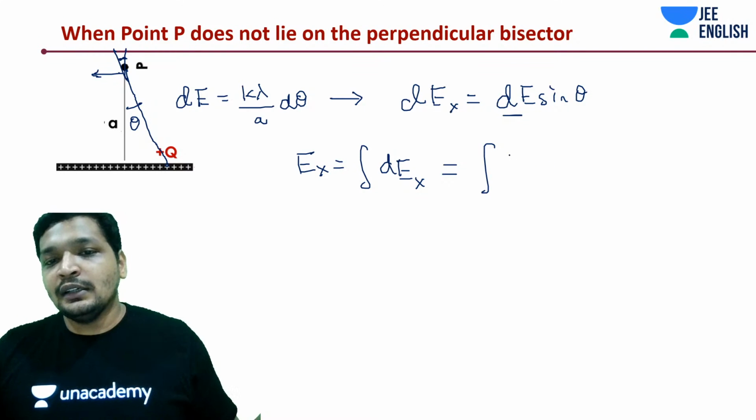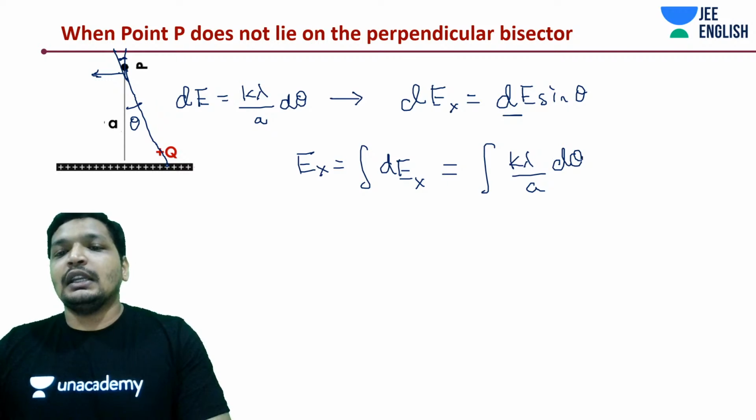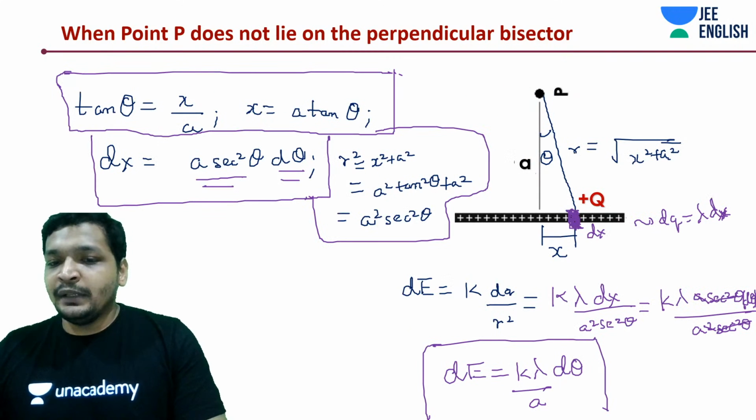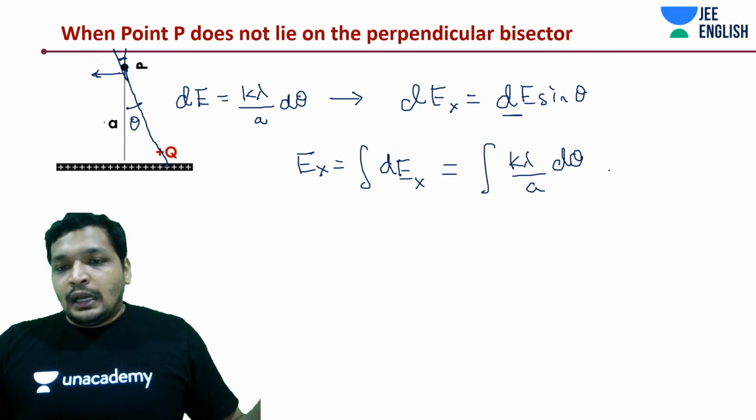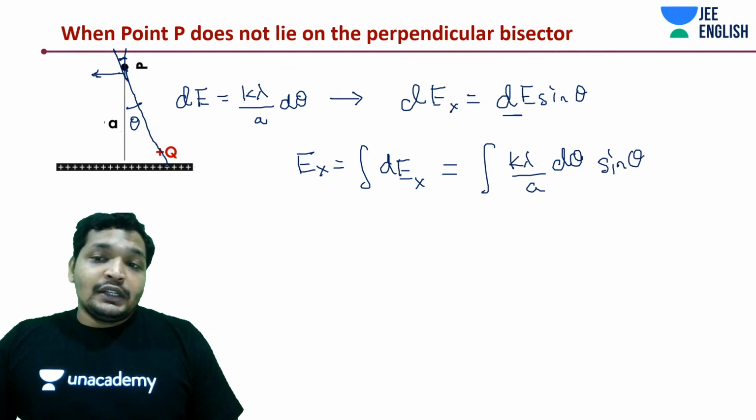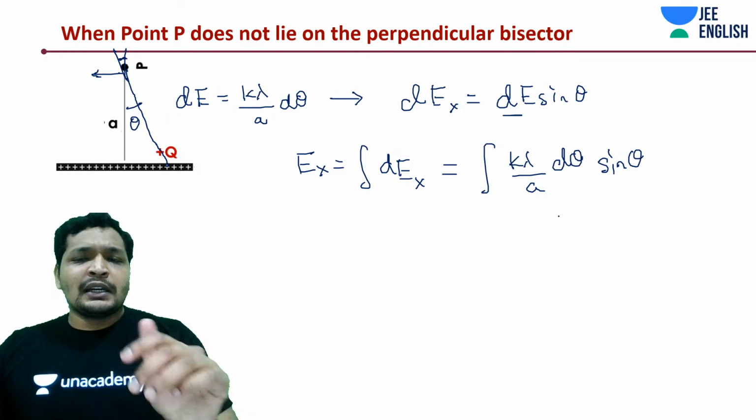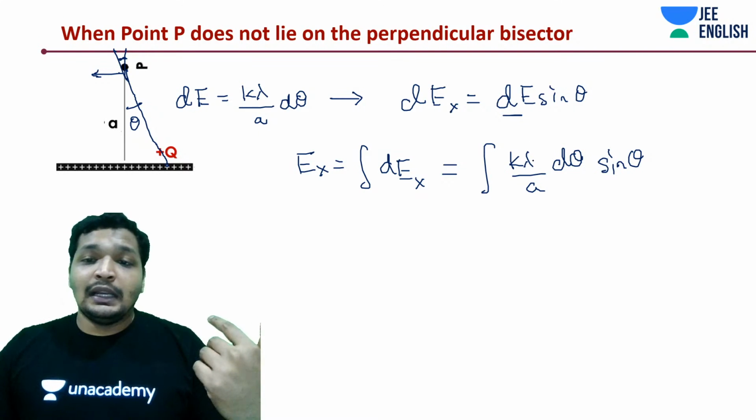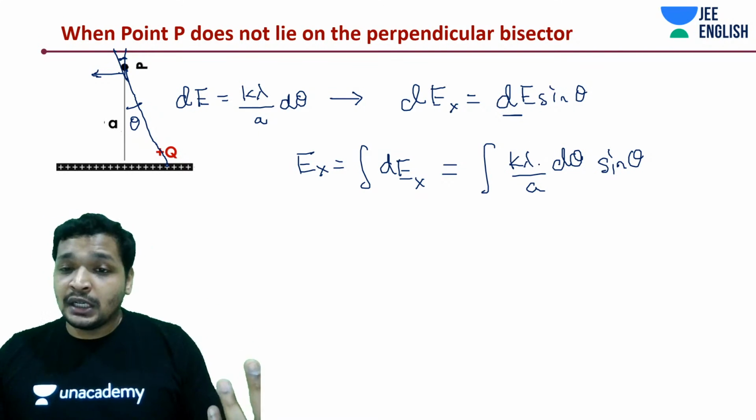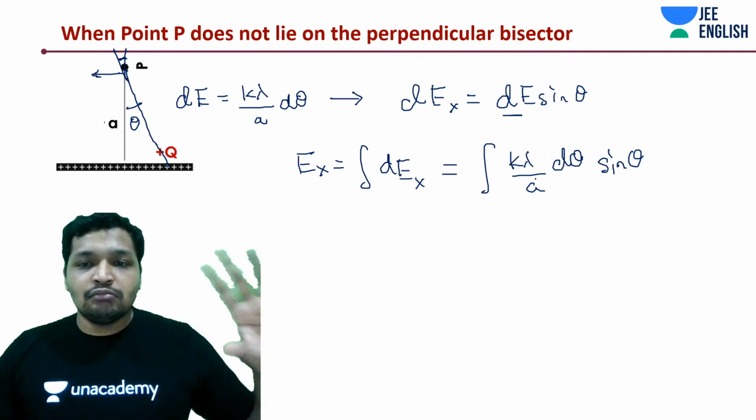This is k lambda by A into d theta. Right? Simple to remember. And of course, if you want to derive it, you can derive it. But maybe you want to work only on the integration part. This is only possible because lambda can be a non-uniform charge distribution in a question. Ultimately, you don't want to directly remember this.